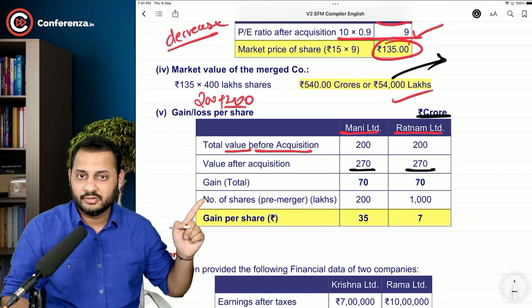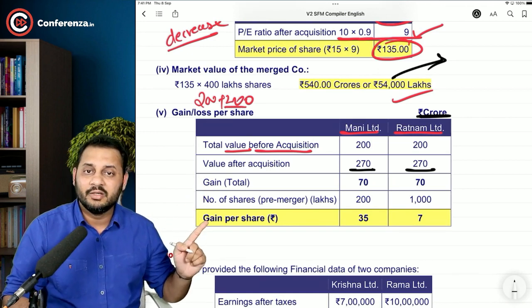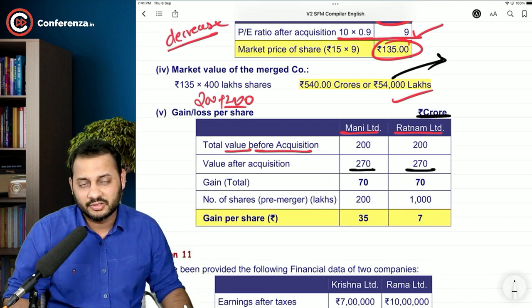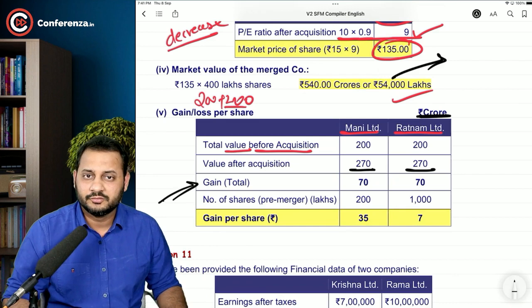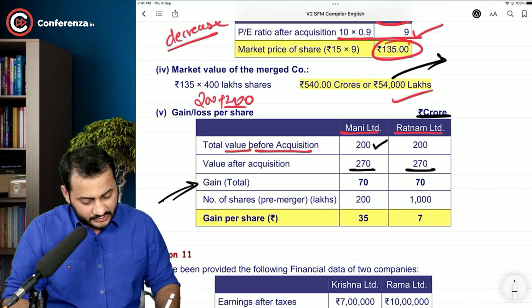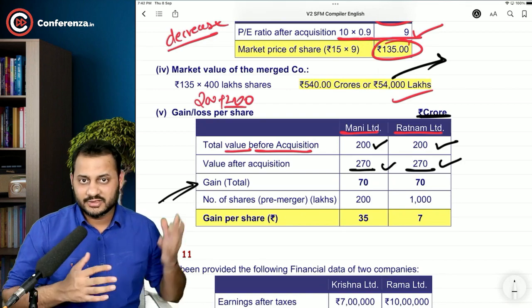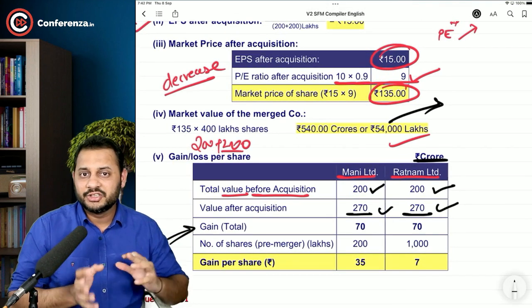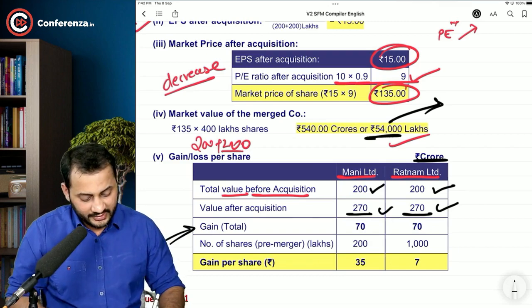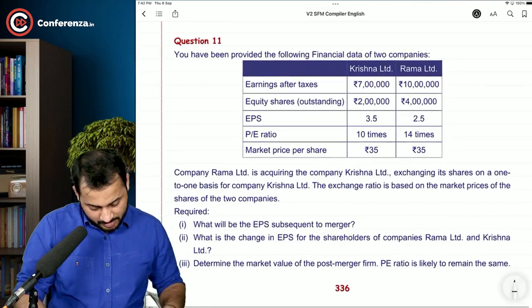So the number of shares, you will divide it by the number of shares that they were holding. So this is the gain per share in terms of the pre-merger numbers. Even if you close the question here, that's okay. This is the pre-merger market value. This is the post-merger market value. This was easy because both the shareholders were holding equal shares in the post-merger. So we divided this 54,000 lakhs equally. Cool.